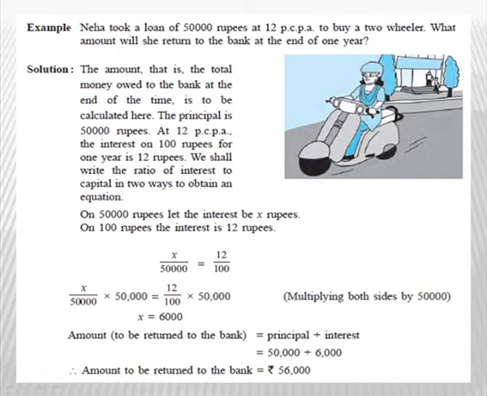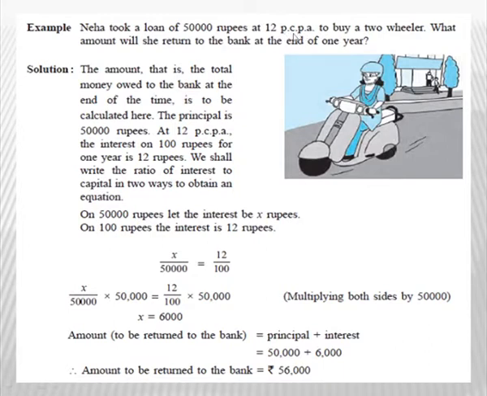Here, first example: Neha took a loan of 50,000 rupees at 12 PCPA to buy a two-wheeler. What amount will she return to the bank at the end of the year? Now, children, go through the example carefully. Here the amount that she took as a loan is 50,000 rupees. So, this amount is called the principal. Here, at the rate of 12 PCPA, that is, the rate of interest is given as 12% per annum.